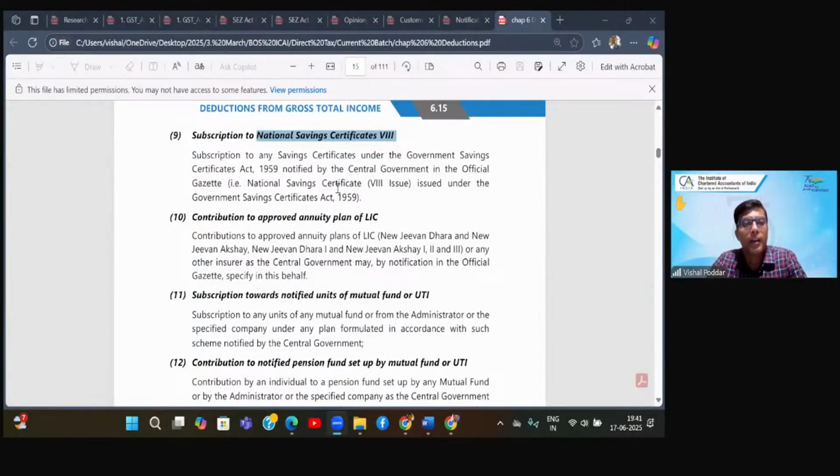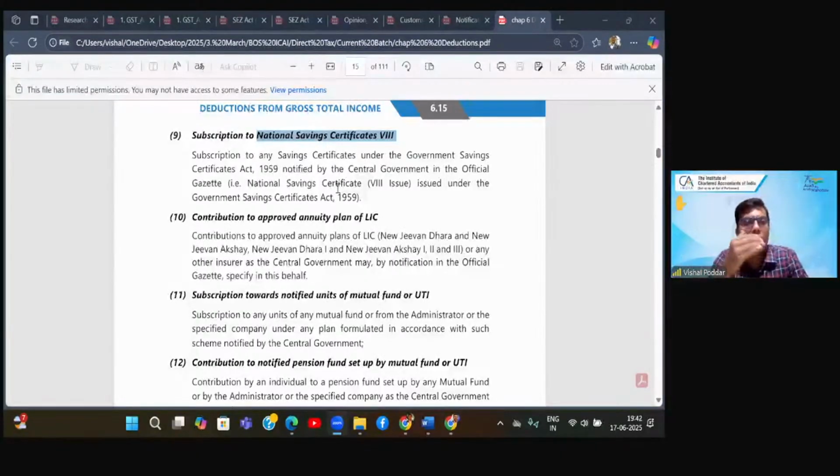So the next investment is National Savings Certificate. Now, what is this National Savings Certificate? It is like an FD with government. So I want to keep 10,000 in this National Savings Certificate. I will deposit money, and I will get my money after a specified period, which is mentioned in this. It may be 8 years, 9 years. And at that time, I'll get my money with the interest. So this is what the National Savings Certificate is.